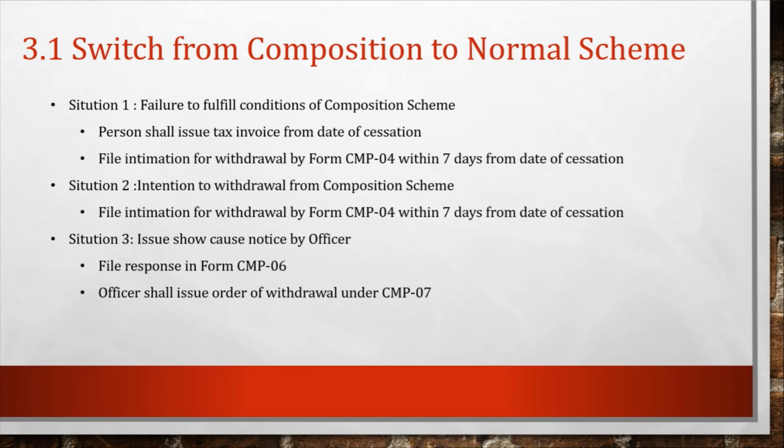Topic number 3.1, this is part 2 of topic number 3. Here I will discuss the three situations under which a person can withdraw from the composition scheme and come under the normal scheme purview. First of all, a person who fails to fulfill the conditions of the composition scheme. There are many conditions, which we will discuss in the composition scheme chapters. In that case, a person shall issue tax invoices from the date of cessation and file the intimation of withdrawal in CMP-04 within 7 days of the date of cessation.